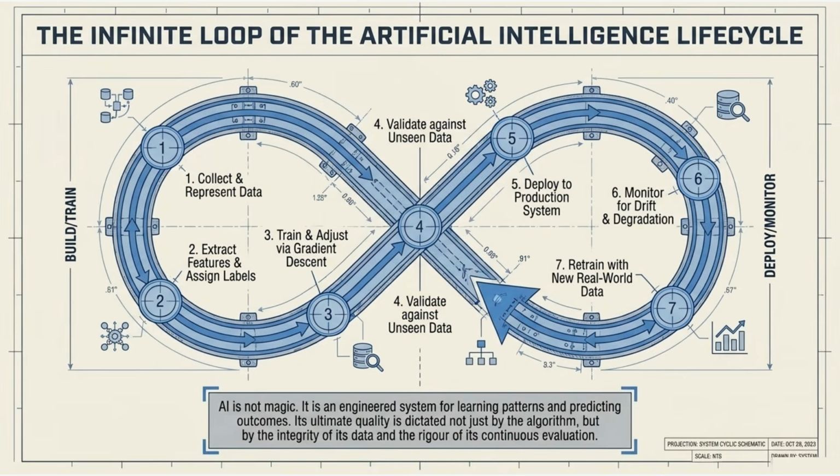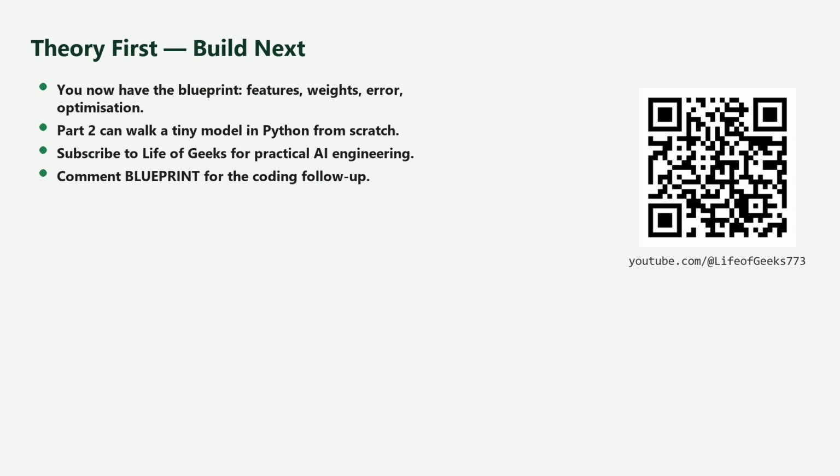The infinite loop. Collect data, extract features and labels, train with gradient descent, validate on unseen data, deploy, monitor drift, retrain with real-world data, forever. AI is not magic. It is an engineered system for learning patterns. Quality lives in data integrity and continuous evaluation. That is the AI blueprint, from weighted sums to production ensembles and LLM scale.